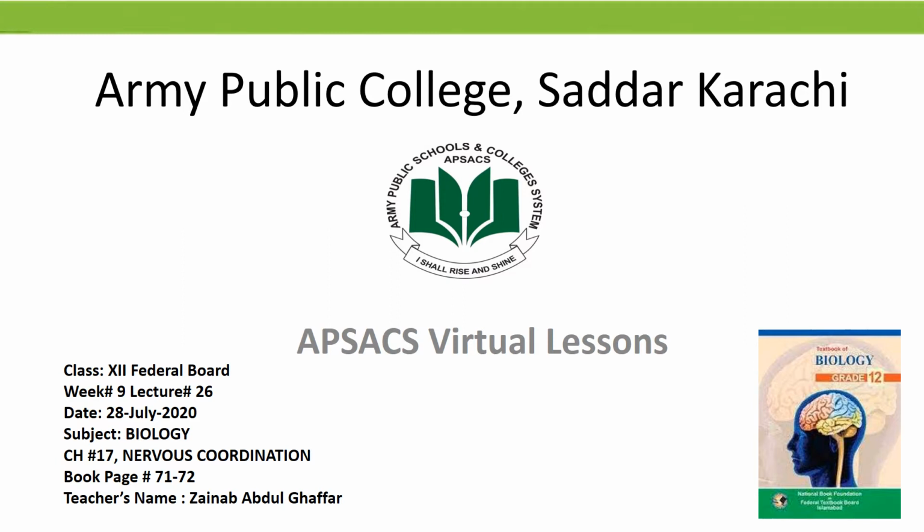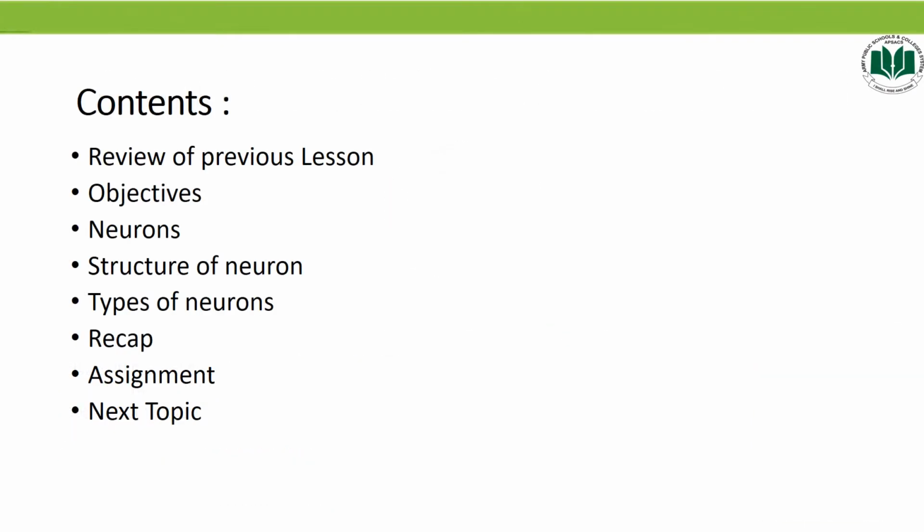This is your lecture number 26 of week 9 from chapter Nervous Coordination. This topic will be followed from page number 71 to 72. The contents are review of previous lesson, objectives, neurons, structure of neurons, types of neurons, recap, assignment, and next topic.